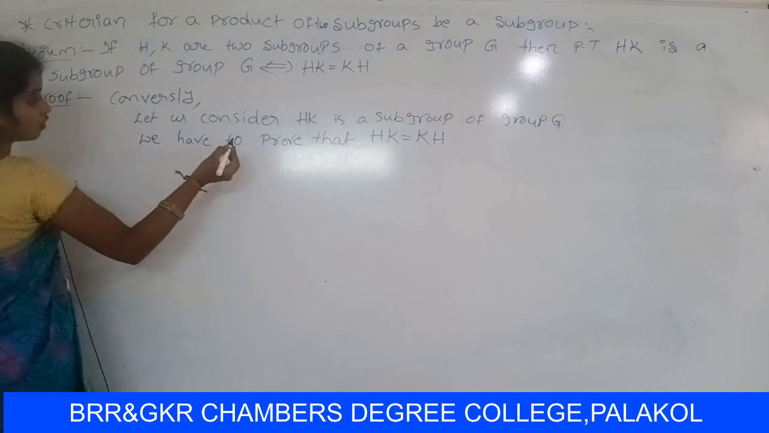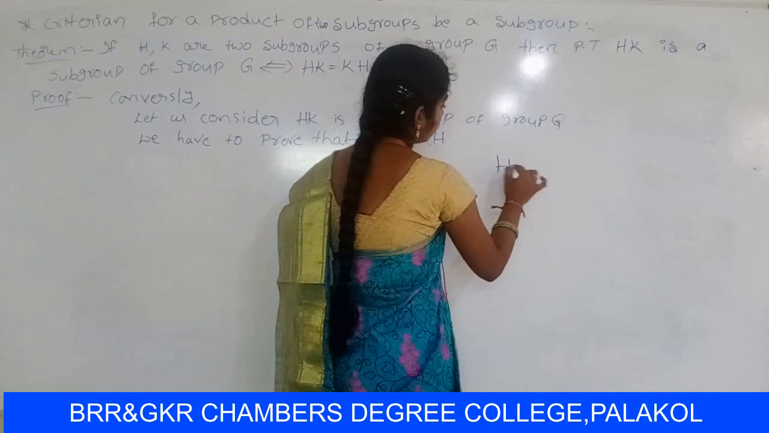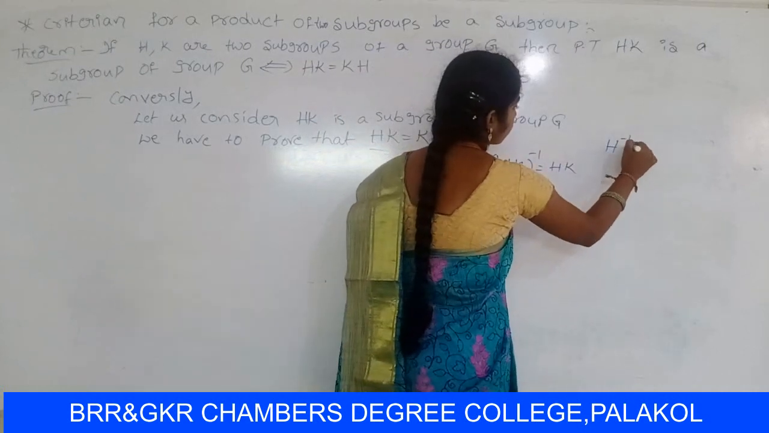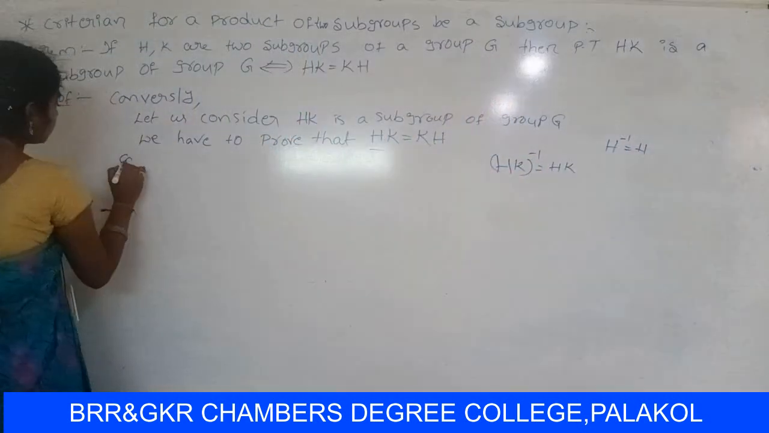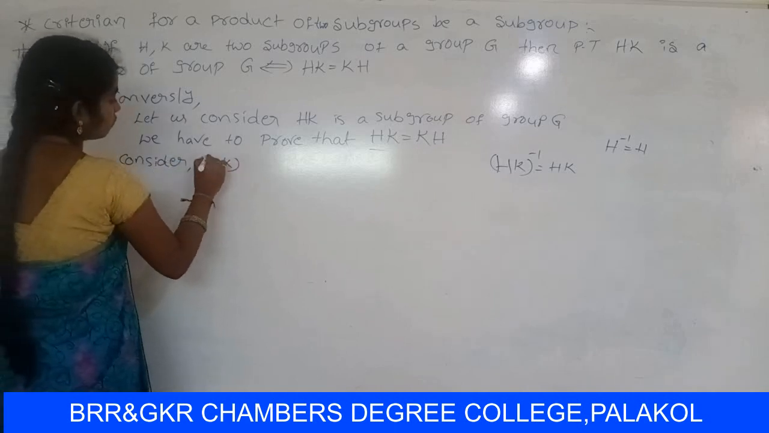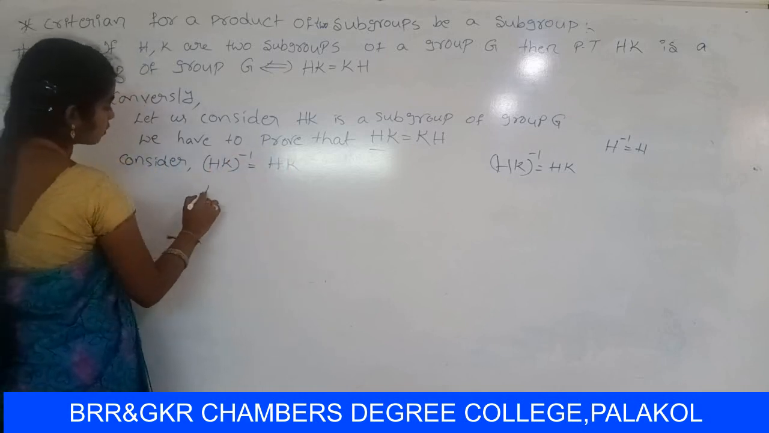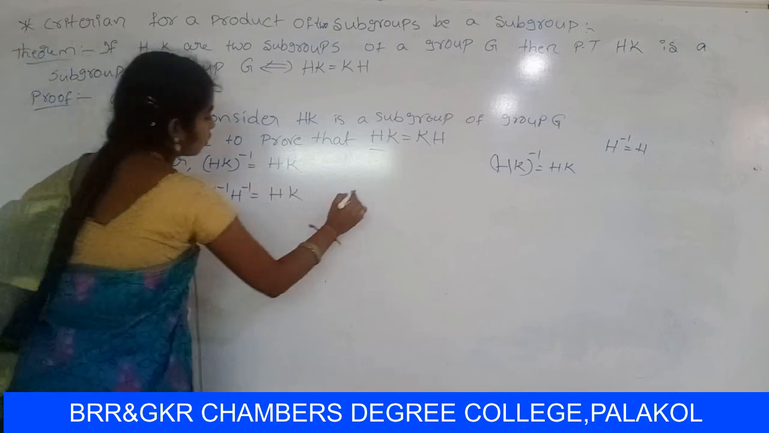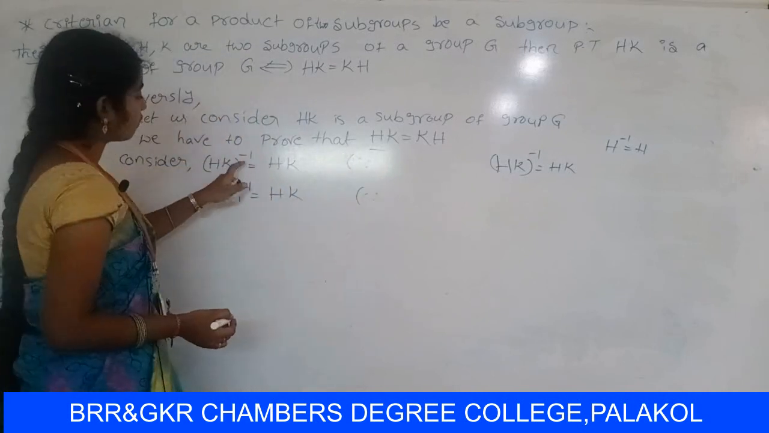First of all, consider, so already you know that in the previous class, HK whole inverse equal to HK. So in general, H inverse equal to H, so H is a subgroup of Z. So consider HK whole inverse equal to HK. So HK whole inverse can be written as K inverse into H inverse equal to HK.